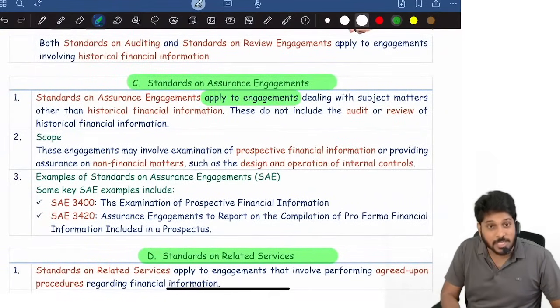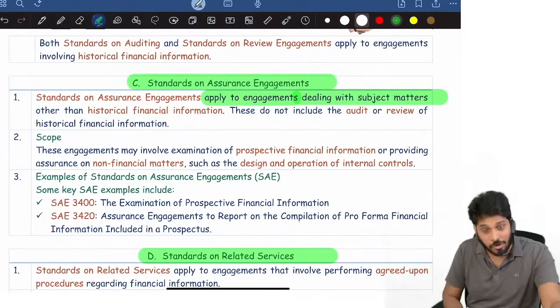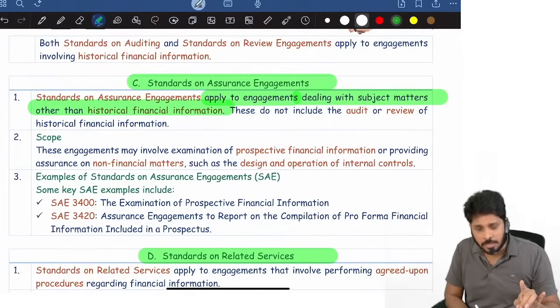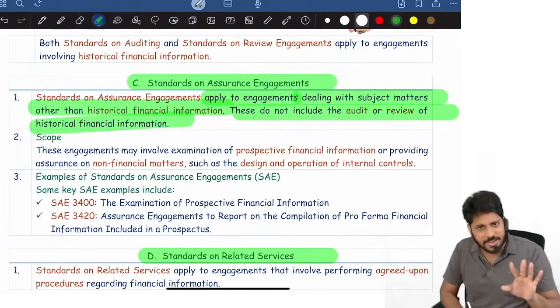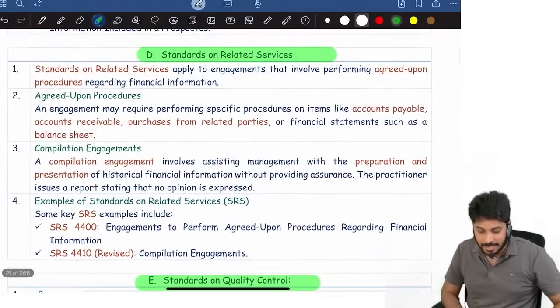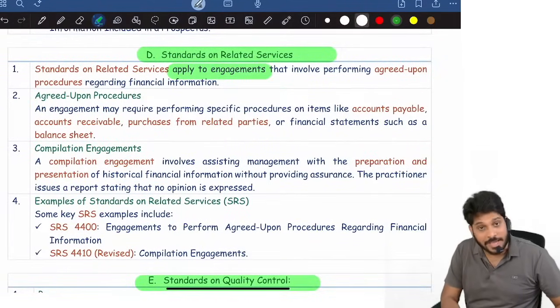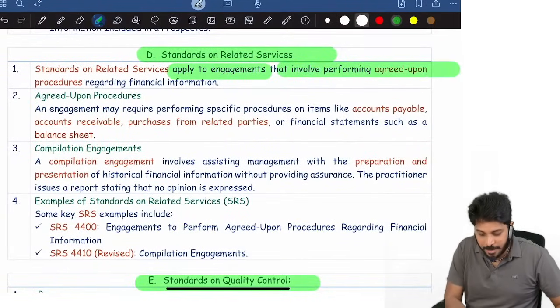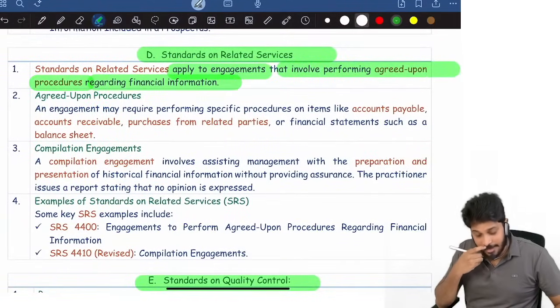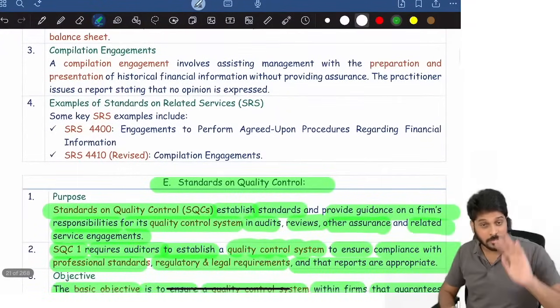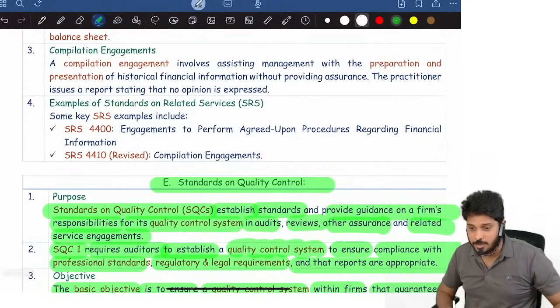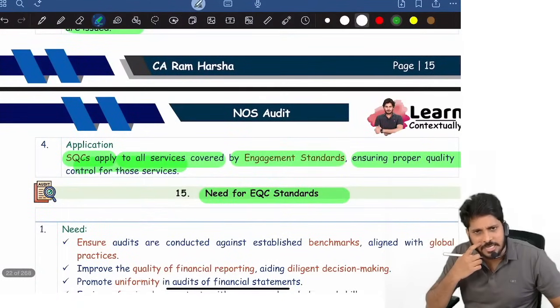They apply to engagements dealing with subject matter other than historical information. They do not include audit and review of historical information. Related service standards apply to engagements where you are performing agreed upon procedures regarding financial information. So these are the 4 examples of various engagement standards. This was already tested in the recent May 25.